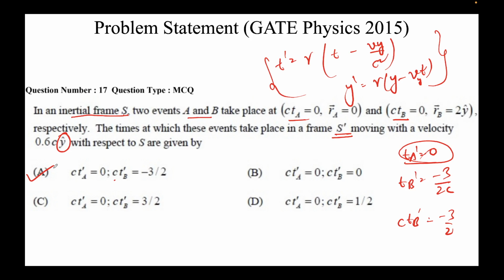Now I need you to pause a bit here and notice that although these events were simultaneous in frame A, they're not simultaneous in frame B. Note that there's a finite time difference here, right? So this is what happens in special theory of relativity. In normal time, if I ask each one of you what is the time, you will say it's 7:51 p.m. more or less, depending on how our clocks are synced to the satellite. It is not the same when we're talking about special theory of relativity. There the time moves hugely, because we are moving very close to the speed of light. And this is why special theory of relativity is different.